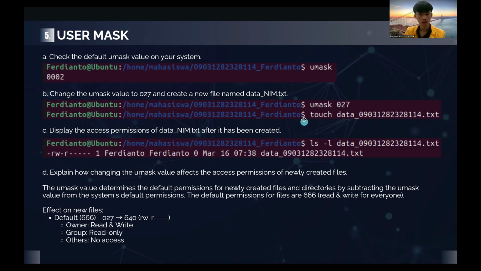When we change our umask value to 027, the default 666 is reduced by 027, which is 640, which means the owner can read and write, the group can read only, and others have no access to this data_myname.txt file.